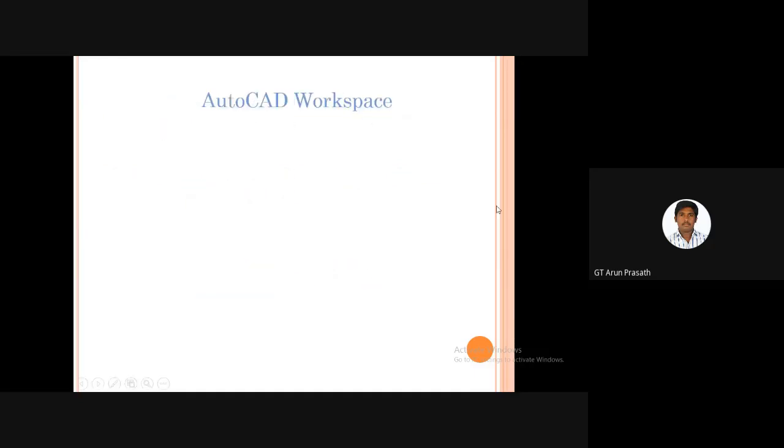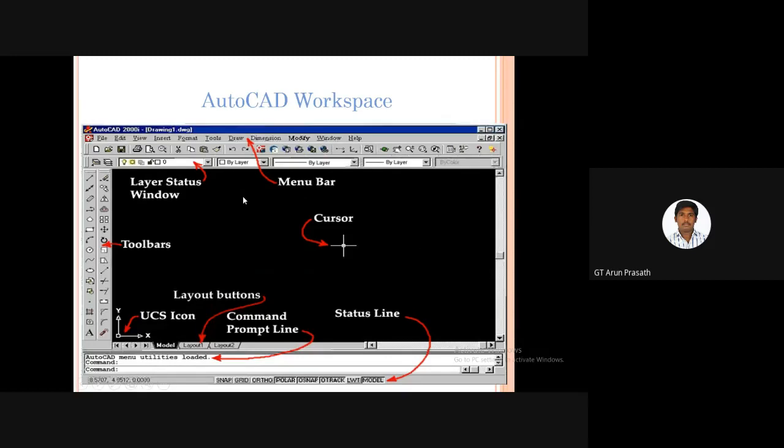And next, this is the small window for the AutoCAD workspace. When we compare this window and the AutoCAD Electrical window, both are completely the same. Here we are using the command. This command bar plays an important role in AutoCAD and AutoCAD Electrical. Here only we place the command. After giving our command, automatically our work is done.